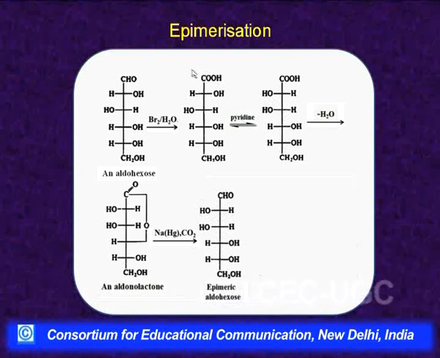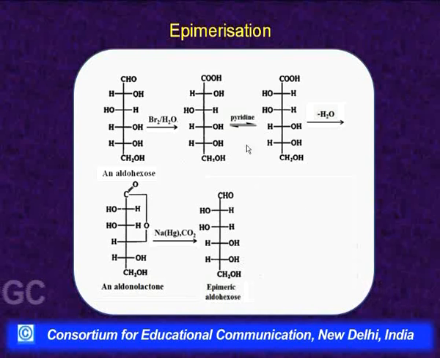So, I will repeat briefly what happens in epimerization. We start with one aldohexose, it is oxidized to the corresponding monocarboxylic acid, that is aldonic acid. Then it is treated with pyridine, where a rearrangement occurs, which I am going to discuss just after this, and we get an equilibrium mixture of two epimeric carboxylic acids, which on heating will obviously give a mixture of epimeric lactones, and then on reduction this will give both aldohexoses, that is the starting one and the epimeric isomer. So, this is the process of epimerization.